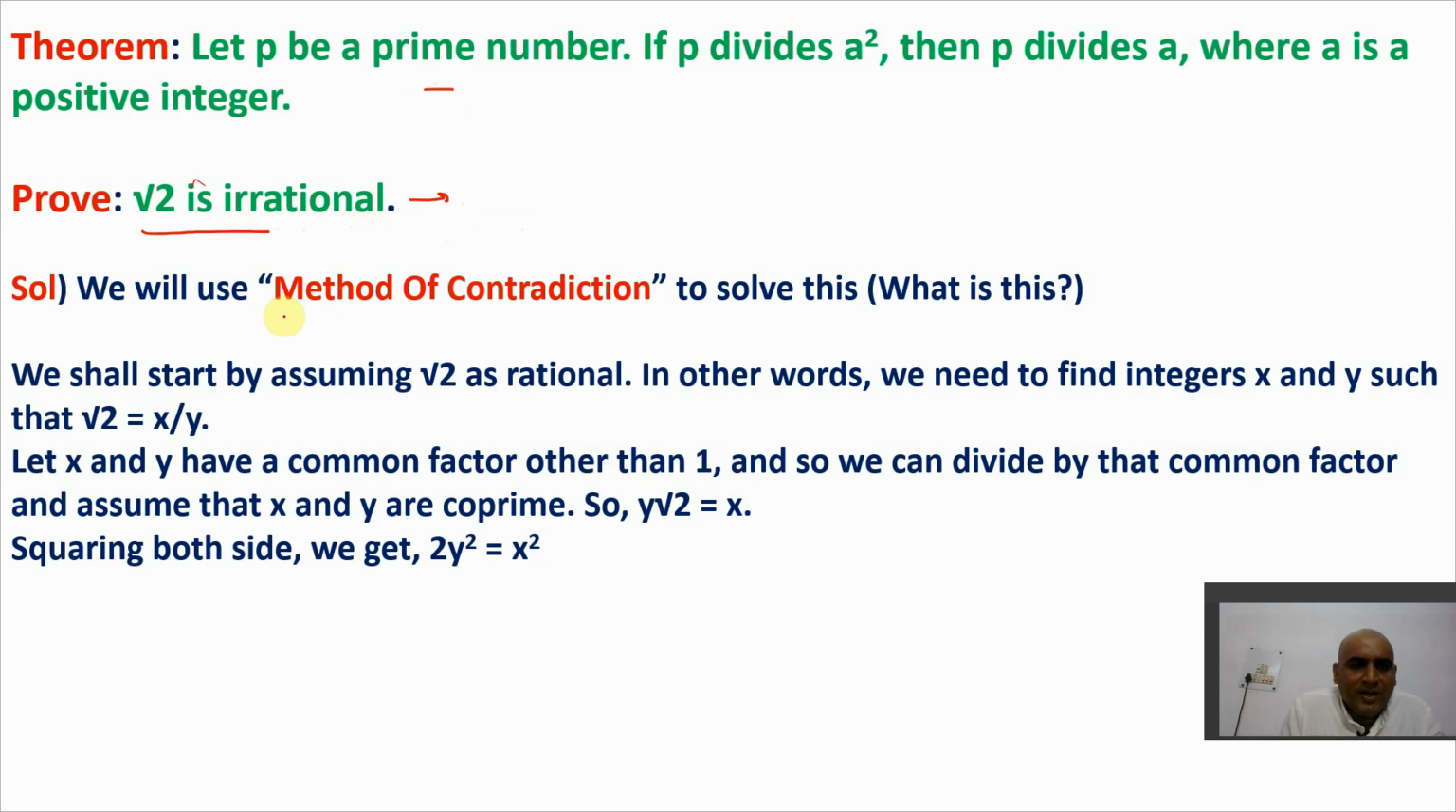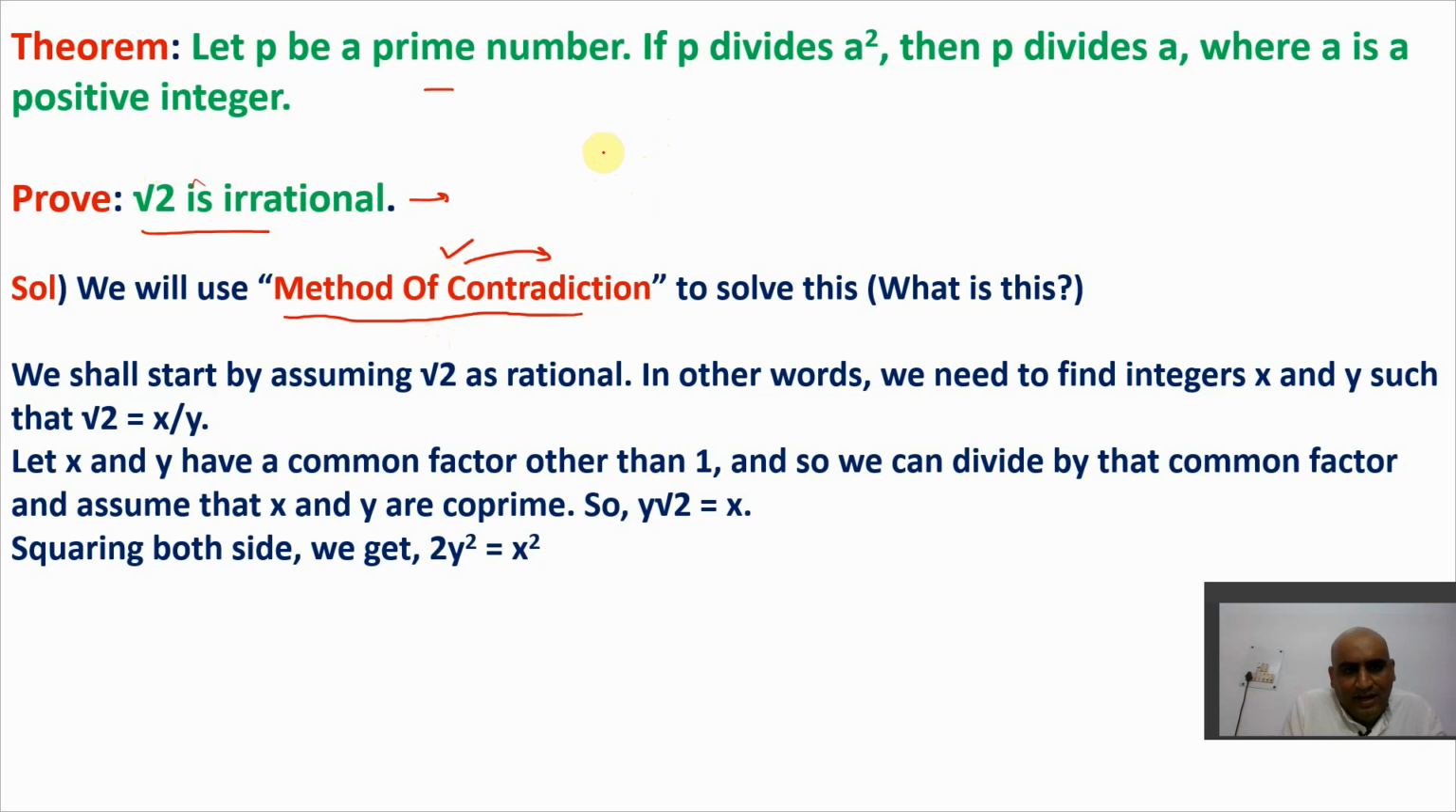We'll use the method of contradiction here. Now, what do you mean by the method of contradiction? What is it? Let's say there is one process. What do I mean by contradiction here? I have to prove root 2 is irrational. So I will contradict it.